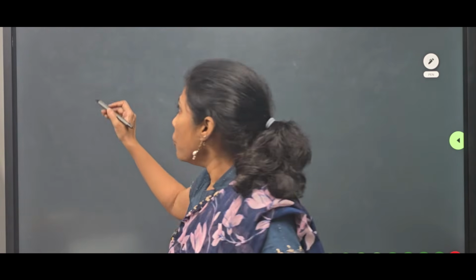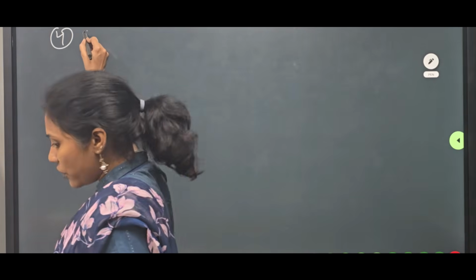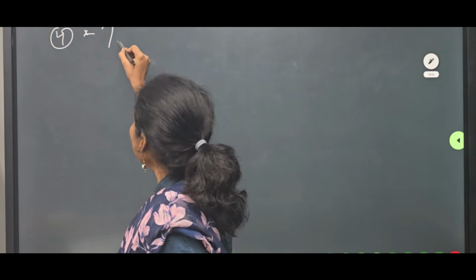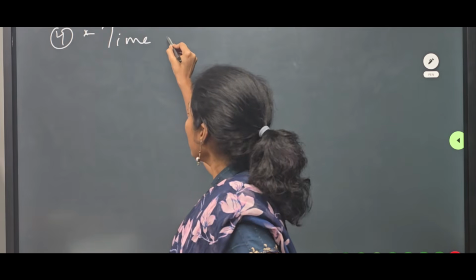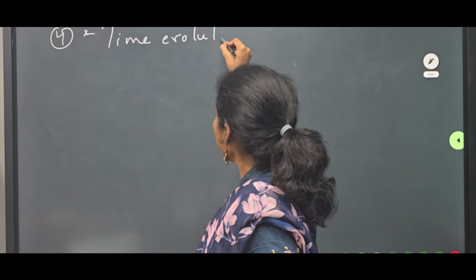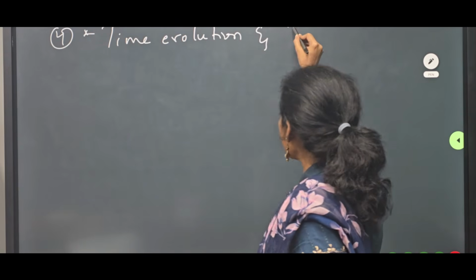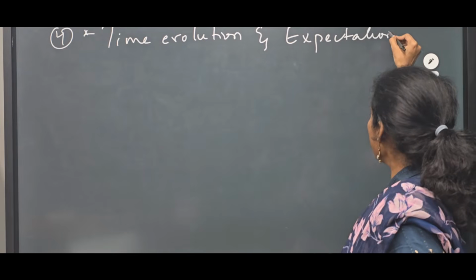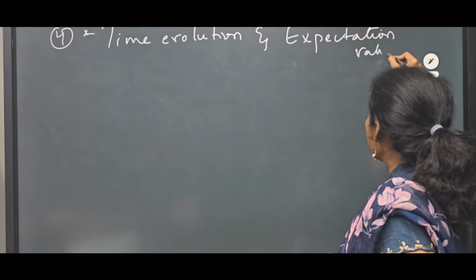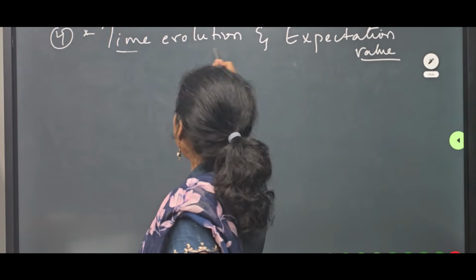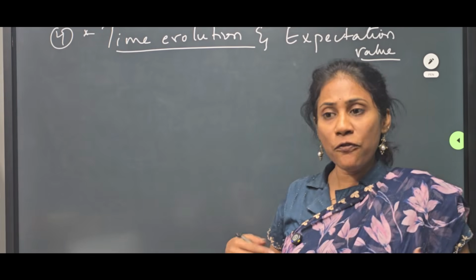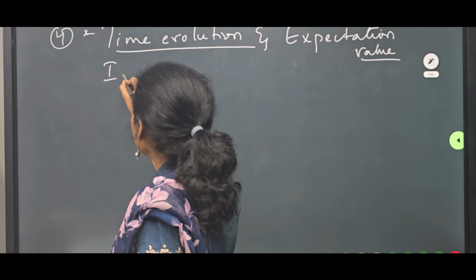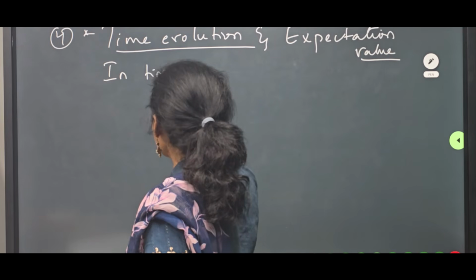Now moving on to the fourth postulate, which is also very, very important, that is time evolution and expectation value. What do you mean by time evolution? That means the wave function evolves over time.